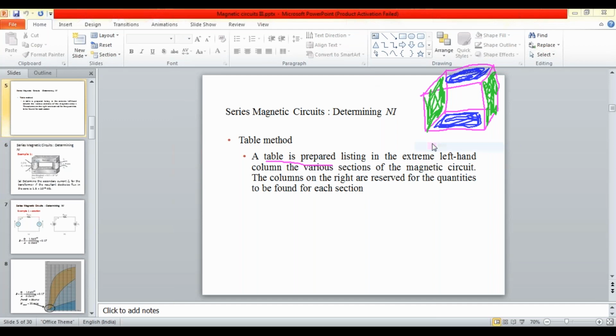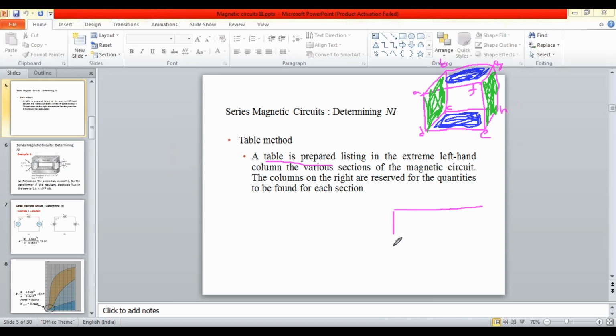Now we will be having different sections here. So for example, see the sections A, B, C, D, E, F, G, and H. For these different sections, you need to prepare a tabular form.